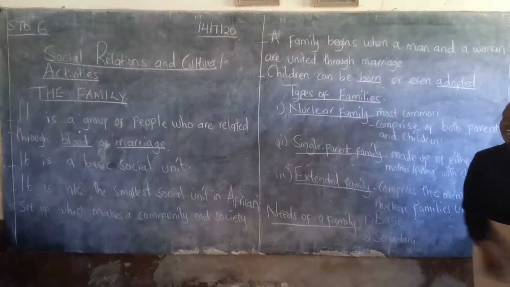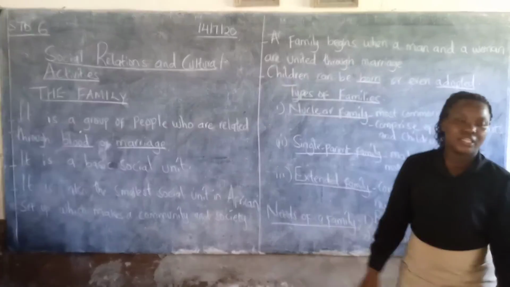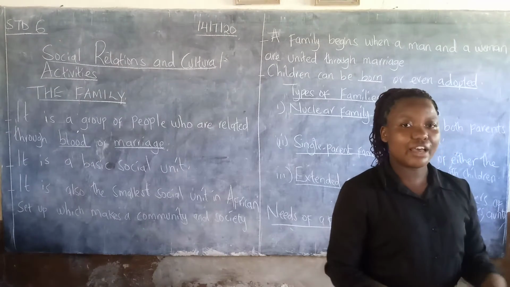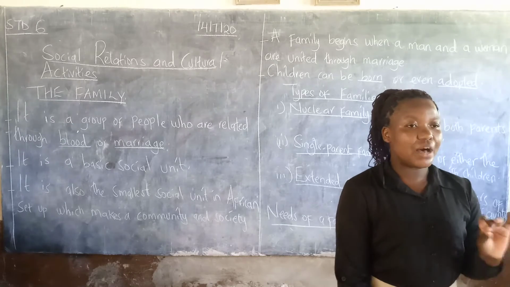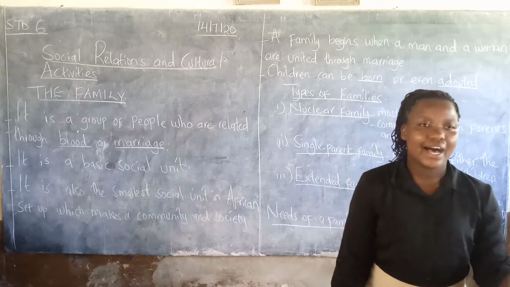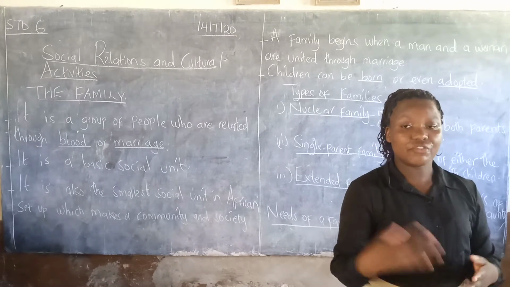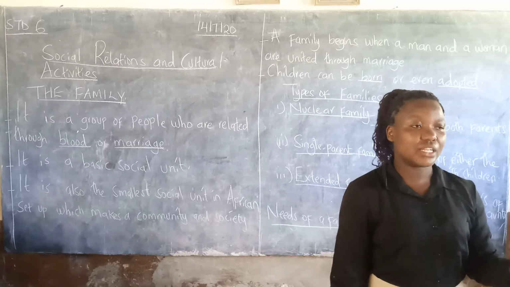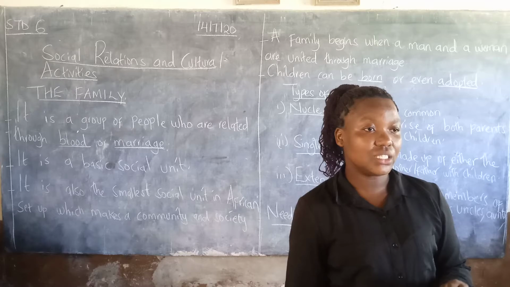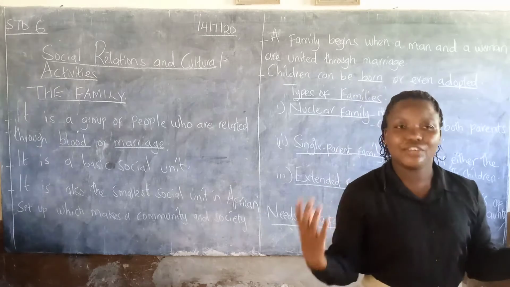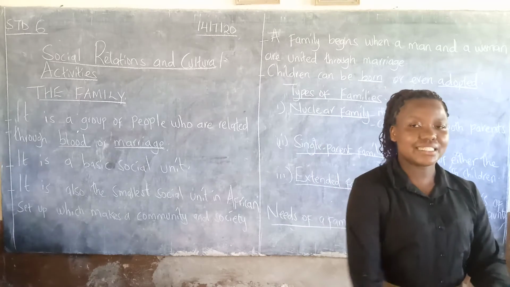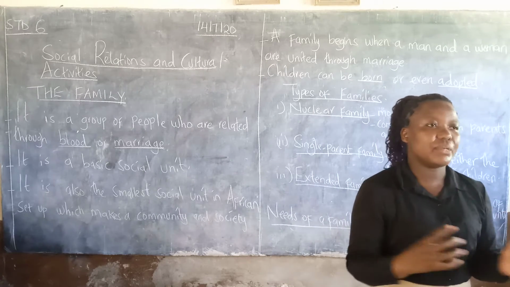The first one we have is the nuclear family. So what is a nuclear family, learners? A nuclear family is made up of mother, father, and children, or it can be just father and mother. That is a nuclear family. For example, back at home, how many children are you in that family? Even if you are 11 children and there is a father and a mother, that is a nuclear family.